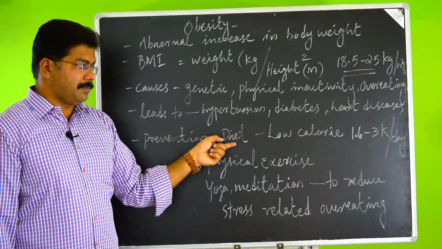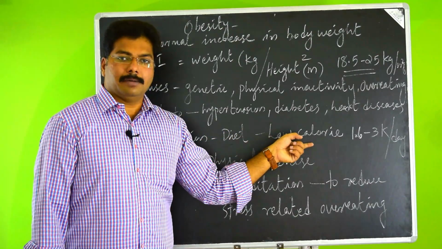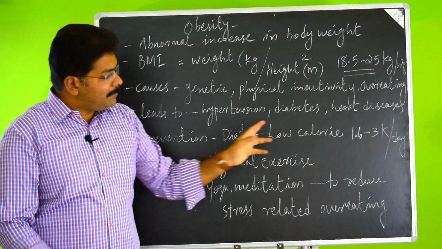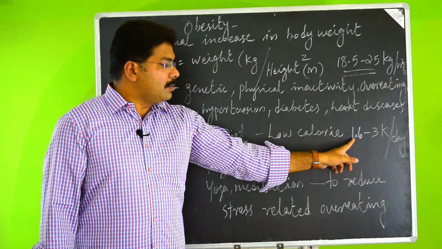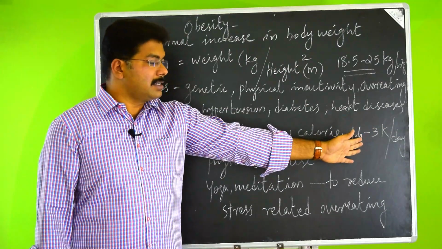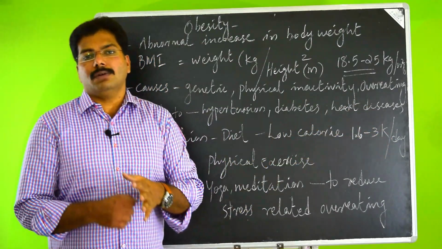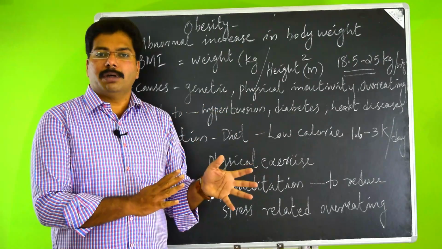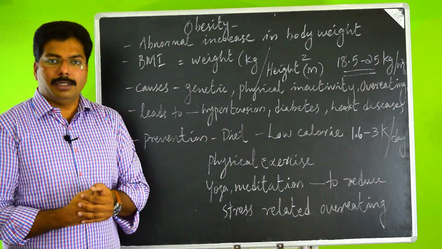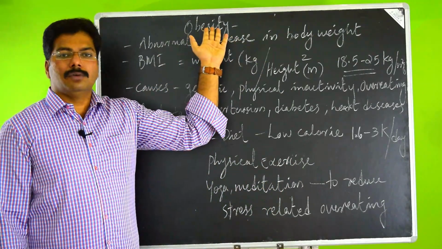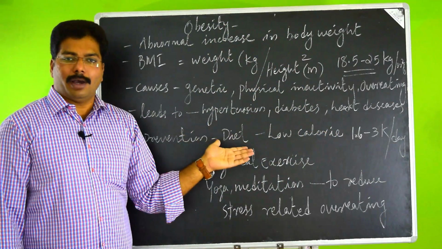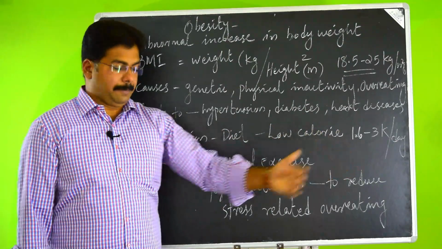With a good diet. You prefer a low calorie diet because every food item has a calorie value. In general, 1.6K to 3K, that means 1600 to 3000 kilocalories is only needed for an average human being a day. But if you are eating more than that in a day, that is going to be stored inside your body, that's going to make you obese.